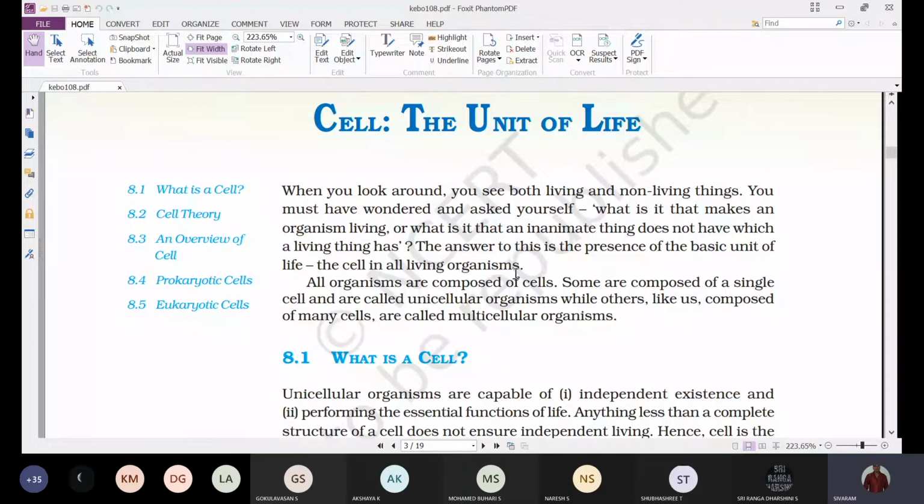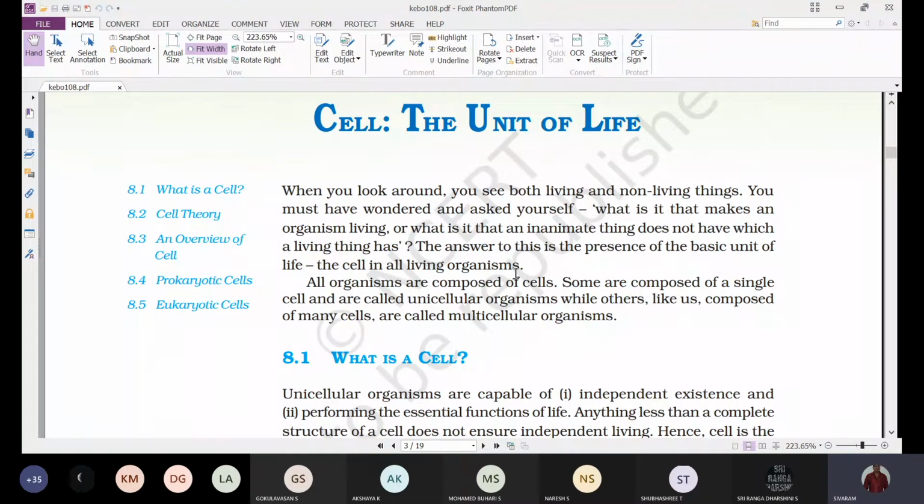So the answer to this is the presence of the basic unit of life, the cell, in all living organisms. All these characteristics are related to the cell, which is considered the basic unit of life. Why do we call the cell the basic unit of life?